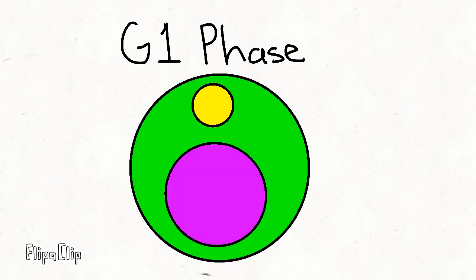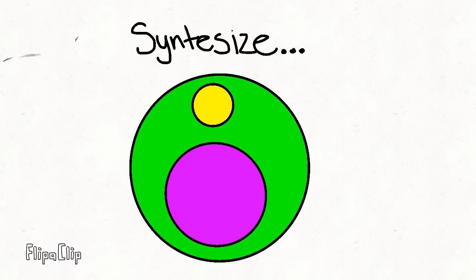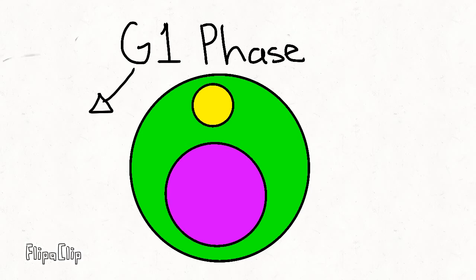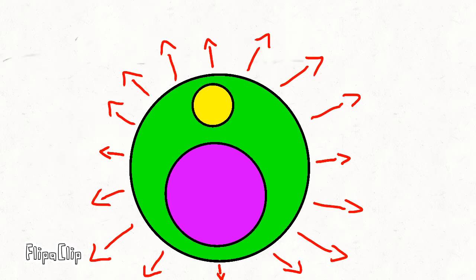First is the G1 phase. Cells do most of their growing during the G1 phase. In this phase, cells increase in size and synthesize new proteins and organelles. The G in G1 and G2 stands for gap, but the G1 and G2 phases are actually periods of intense growth and activity.